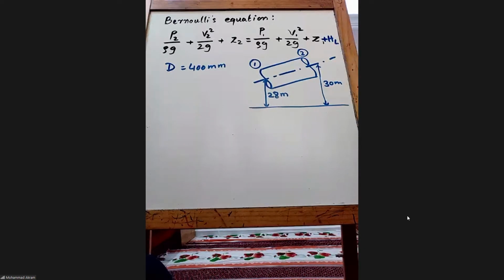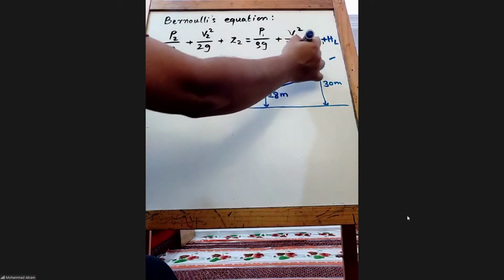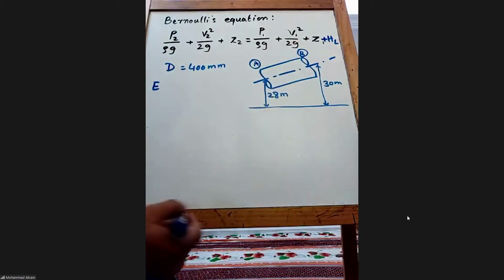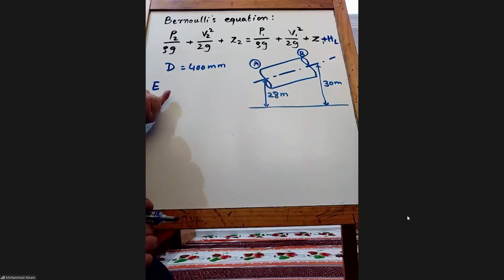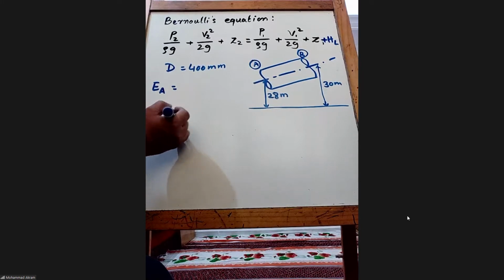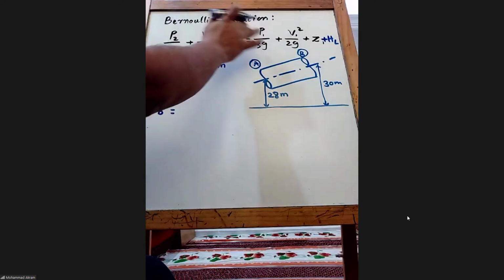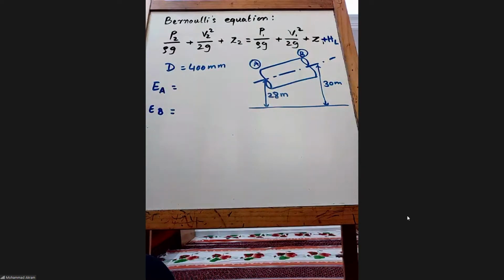And we need to find out, so what you do, you find the energy at say A and B. It is given in that question. Do you remember we started one question in the last class, EA and EB. So instead of 1 and 2, you can also apply it for A and B.